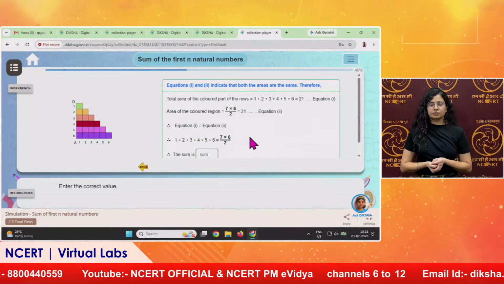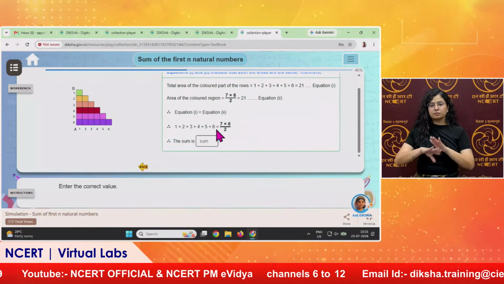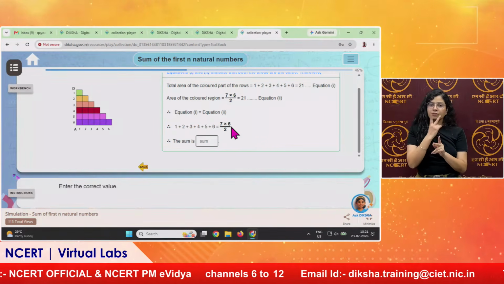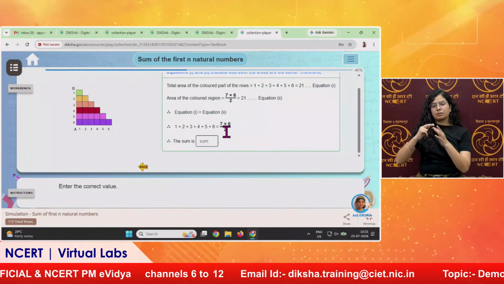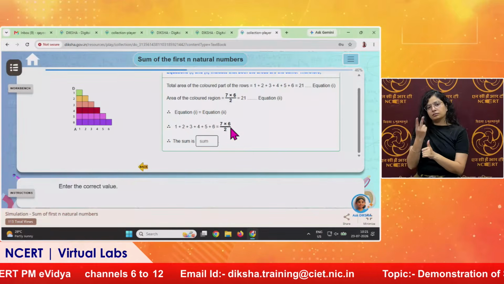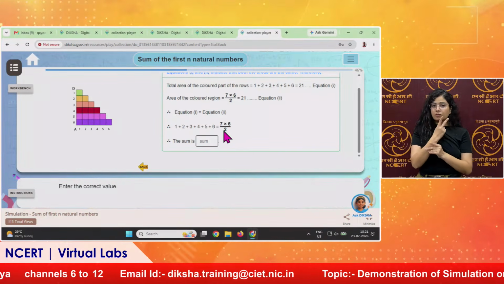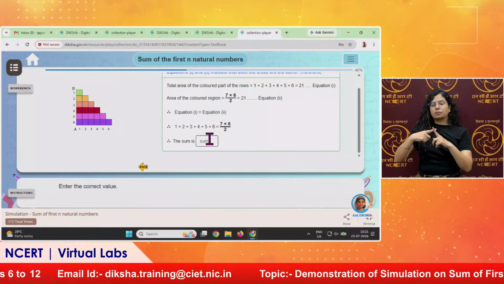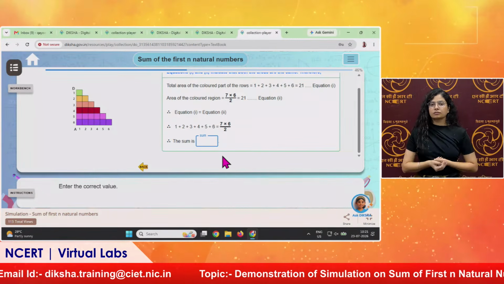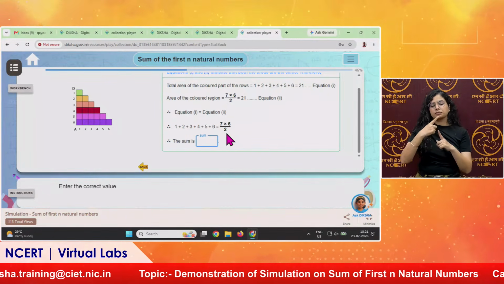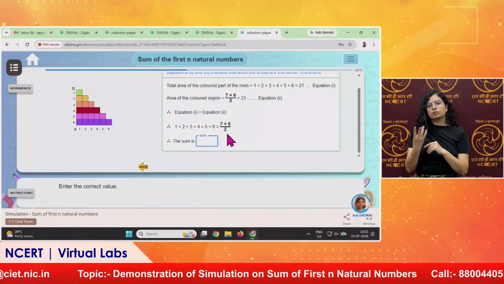Click on the next, and the sum of the 6, as we have seen, it is n into n plus 1 divided by 2 again. If we can observe, 6 is n, 7 is n plus 1 and divided by 2. So the sum is 7 into 6 is 42 divided by 2, that is 21.